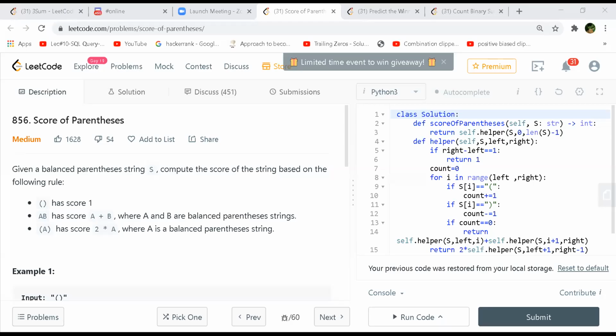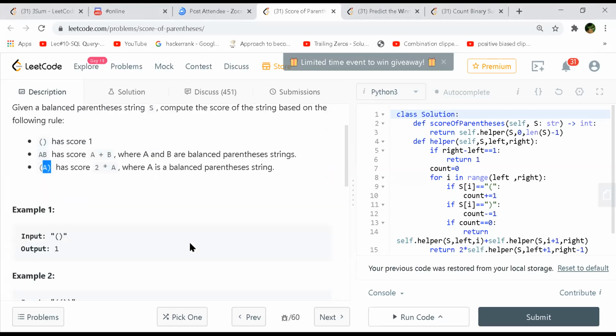So our first problem is score of parentheses. Given a balanced parentheses string, we have to compute the score of the string based on the following rules. Empty will have a score of 1, and AB will have a score of A plus B, where A and B are balanced parentheses strings. And (A) will have a score of 2 times A, where A is a balanced parentheses string.